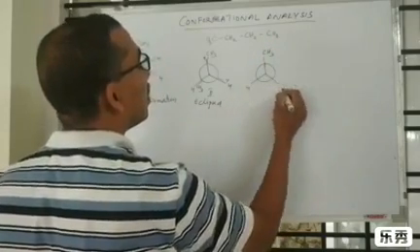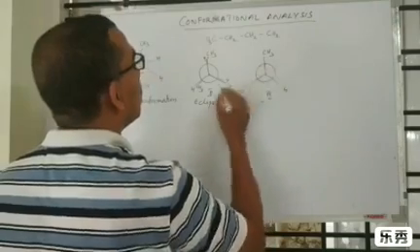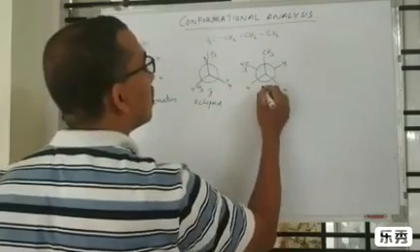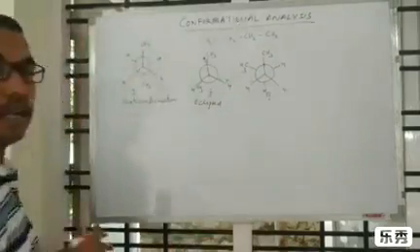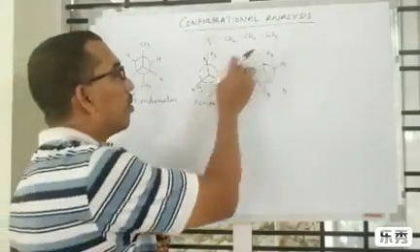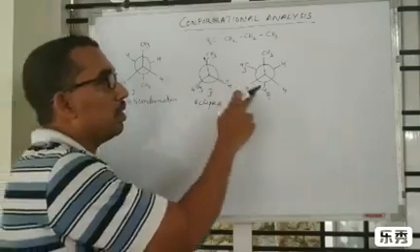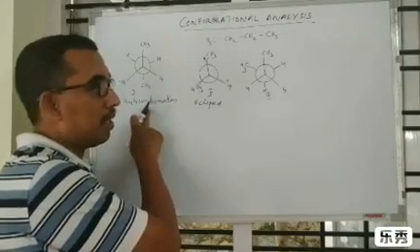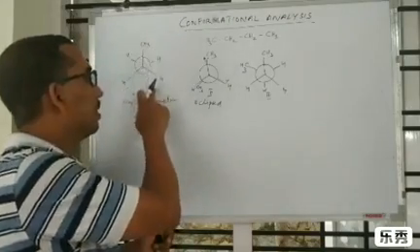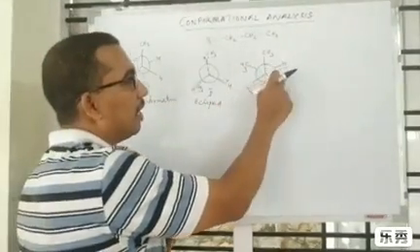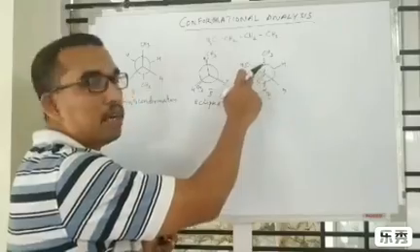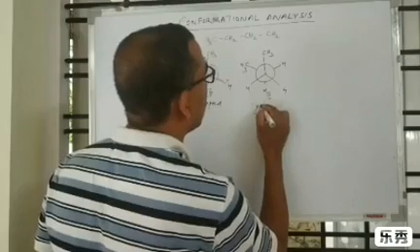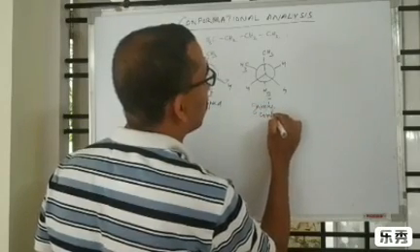CH3, hydrogen, hydrogen, this is the third one. Then CH3 will go to this place. CH3, H, H. In this gauche conformation, the CH3 groups are comparatively closer than in the anti-conformation. So this will have a little bit more energy than the anti-conformation. The first conformation is anti-conformation, in which the CH3 groups are maximum apart, but here the CH3 groups are comparatively closer, and this conformation is known as gauche conformation.